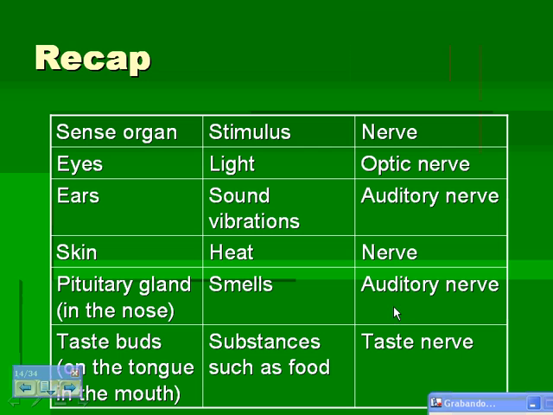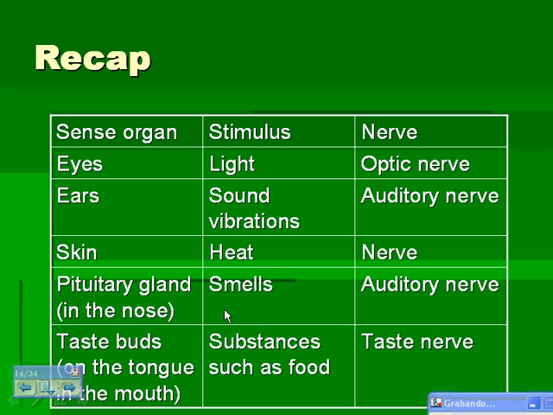So we have a recap here. So we have all of these sense organs along here, the stimuli here, and the type of nerve that is used. So the eyes is the sense organ. An example of a stimuli is the light, and the nerve impulses are sent via the optic nerve. The ears, the stimuli is sound vibrations, and the nerve impulses are sent via the auditory nerve. In the skin, an example of a stimuli would be heat. The nerve impulses are sent to the brain by a nerve.